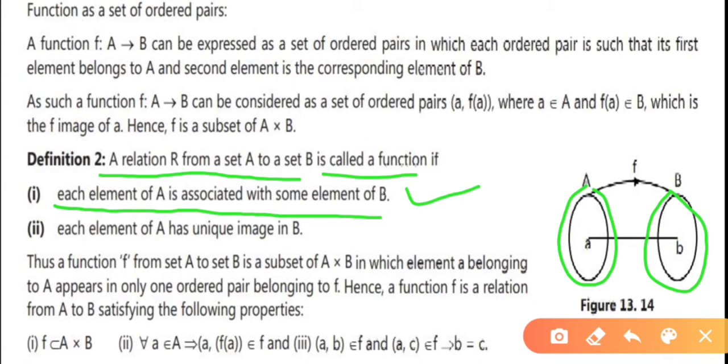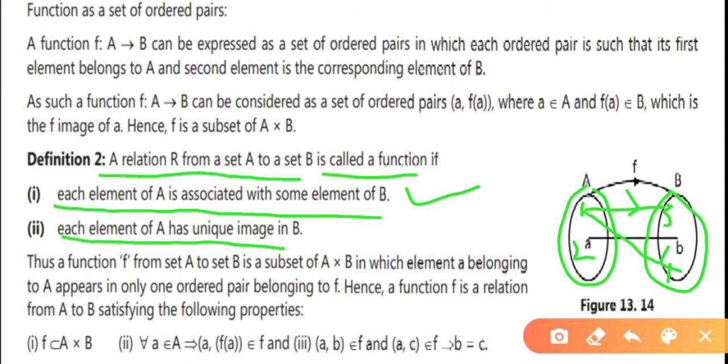Second, each element of A has a unique image in B. There must be a unique image, not more than one image in B. If 1, 2, 3 are the three elements in set A, and 3, 4 and B are the three elements in set B, every element of set A has a unique image, right?